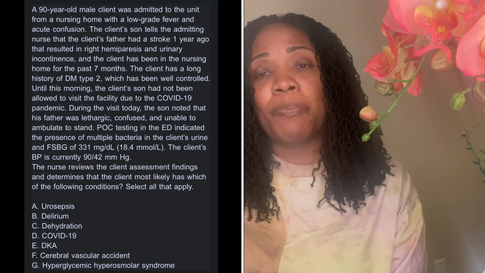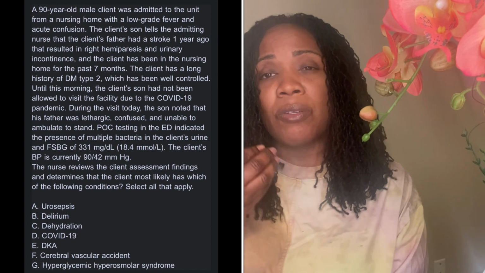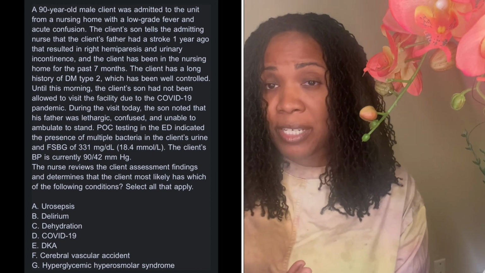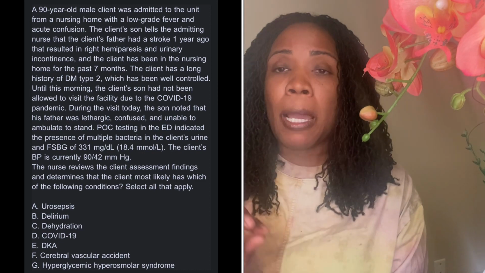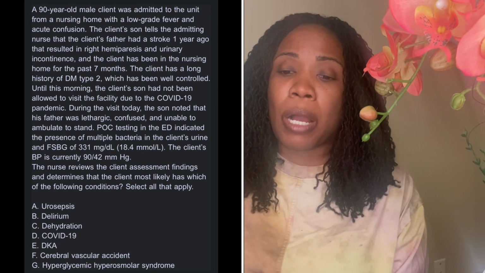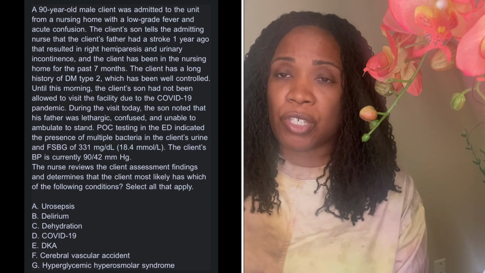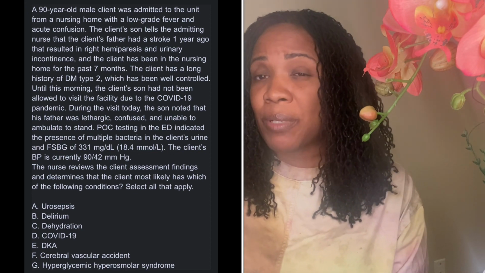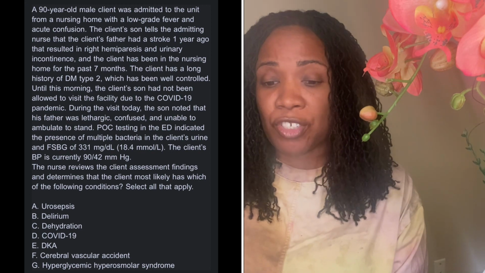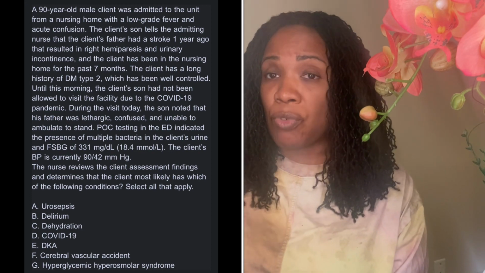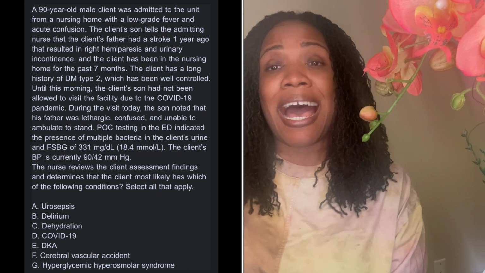If I suspected that my patient had a stroke, I would be looking for facial drooping, maybe slurred speech. Yes, the patient has a hard time getting up, but the patient has problems urinating. The patient has acute confusion. The patient has issues with their blood sugars as well as their blood pressure. The blood pressure is low. If someone was having a stroke, their blood pressure would be higher.